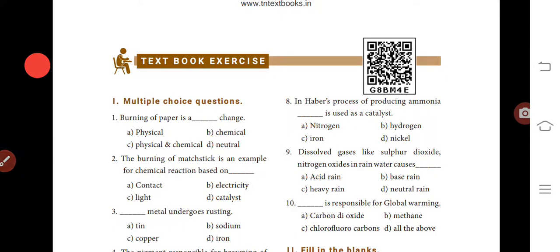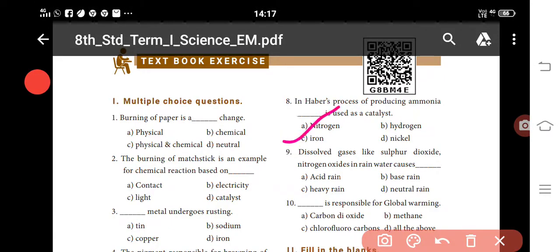Next one: in the Haber's process of producing ammonia, dash is used as a catalyst. Which one is a catalyst? Iron is a catalyst. Dissolved gases like sulfur dioxide and nitrogen oxides in rainwater cause acid rain. Which gas is responsible for global warming? All the above.